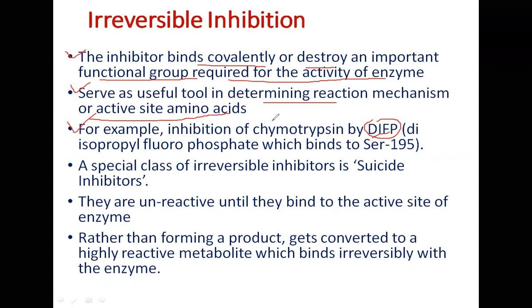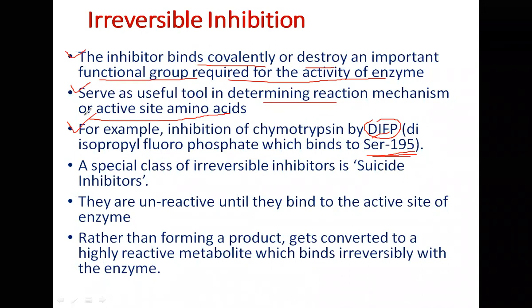What was found out is that it binds to the amino acid serine positioned at 195. Serine 195. Okay, and when DIFP covalently binds to it, tightly binds to this, the catalytic activity of chymotrypsin gets affected. So it indicated what? It indicated that serine 195 is an essential amino acid at the active site of the enzyme chymotrypsin.